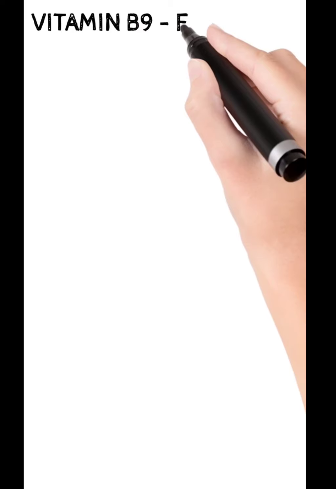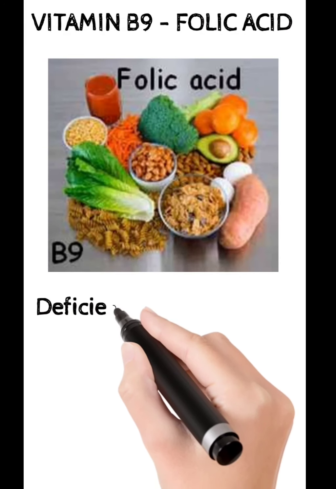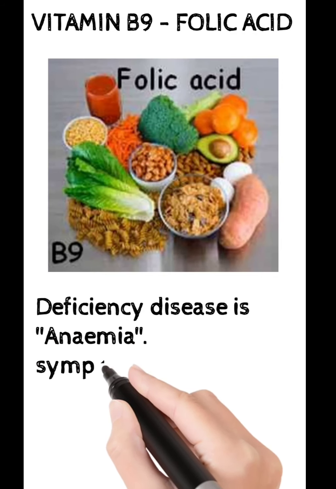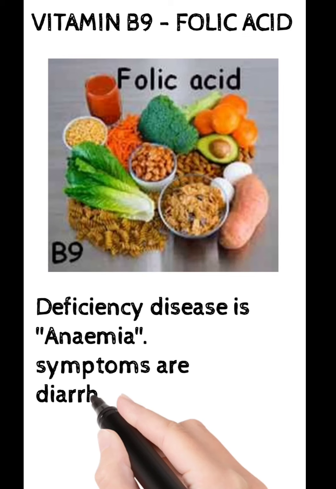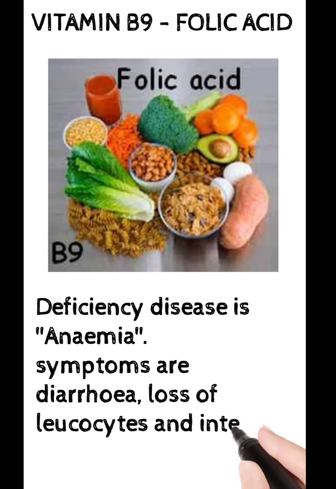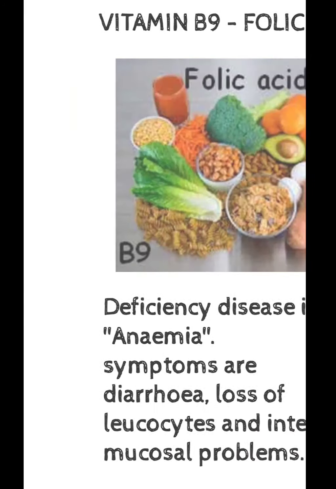The next vitamin is vitamin B9. The chemical name is folic acid. The deficiency disease is anemia and the symptoms are that the person will suffer with diarrhea, there will be loss of leukocytes, which means white blood cells, and there will be intestinal mucosal problems.